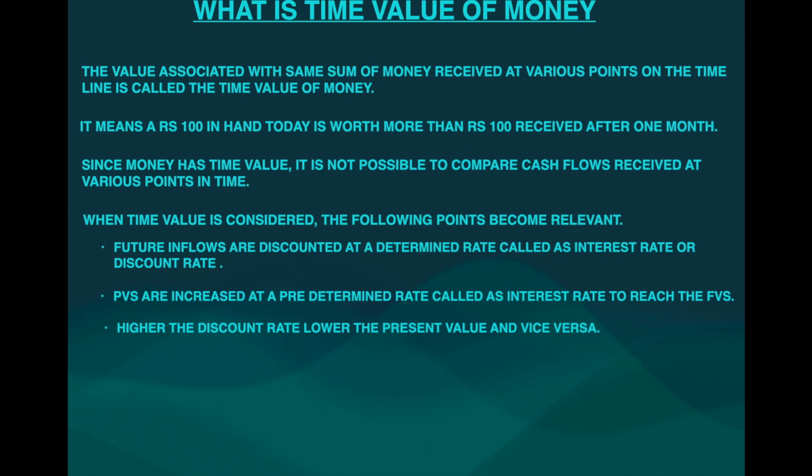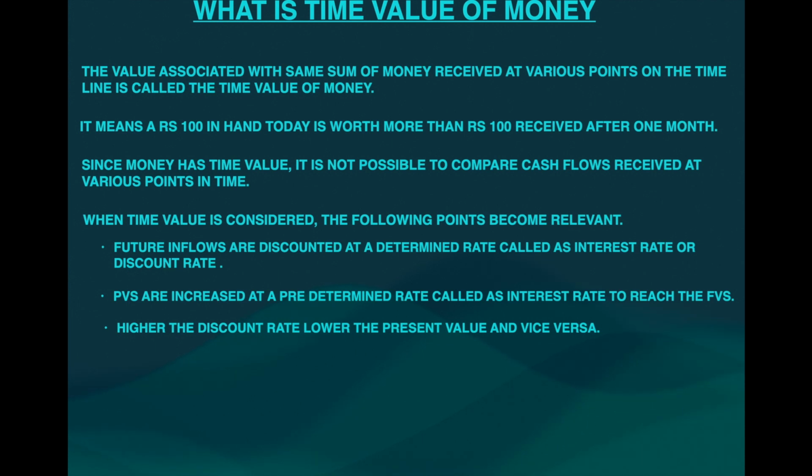Hence, for any 100 rupees received after 1 year, the value of that 100 rupees today will not be 100 rupees, but you have to discount it with the interest it would have earned for the 1 year. So that value will be lesser. It will not be 95 rupees, but somewhere less than that. So that is called the future inflows.